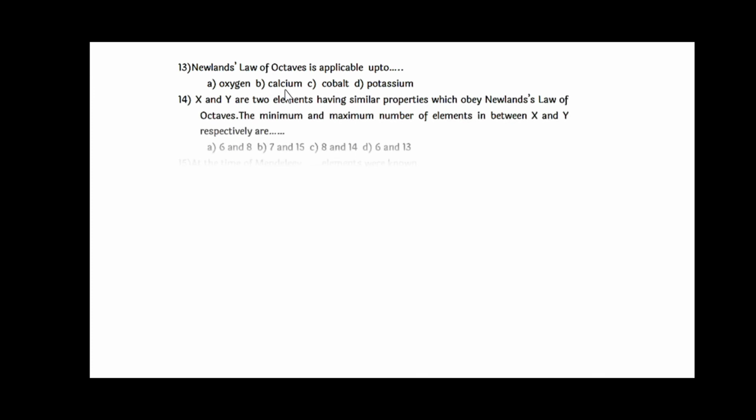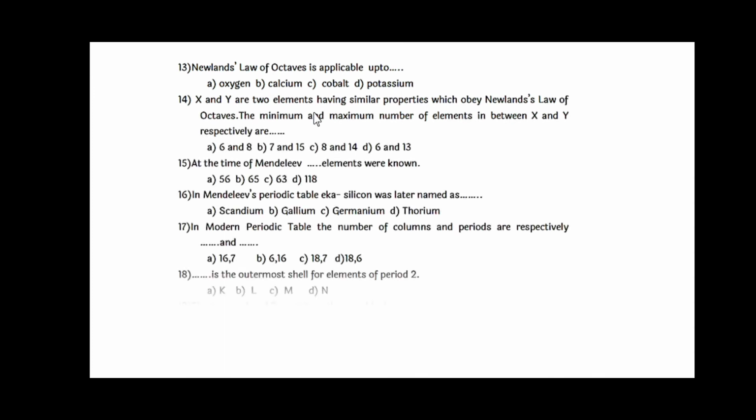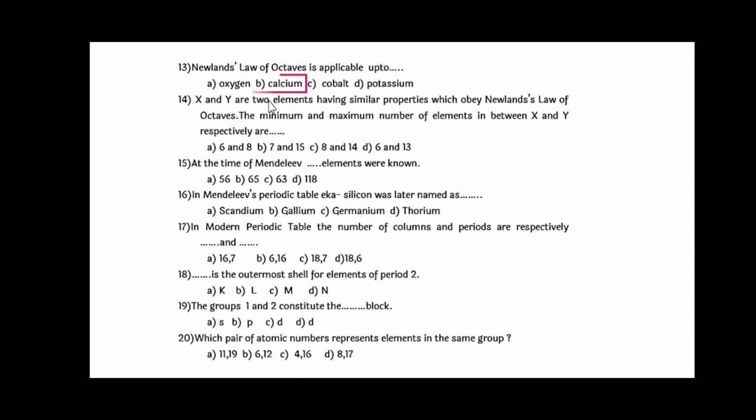Next we will see question number 13. Newlands' law of octaves is applicable up to the element calcium. Among these, calcium is right. X and Y are 2 elements having similar properties which obey Newlands' law of octaves. So the minimum and maximum number of elements in between X and Y respectively are, the answer is 6 and 13. At the time of Mendeleev, dash dash elements were known, and 63 elements were known at that time.